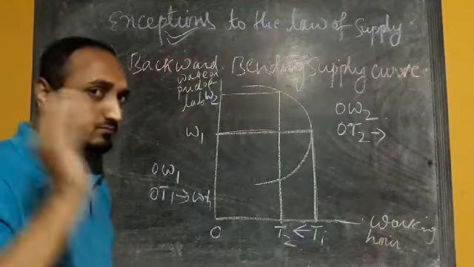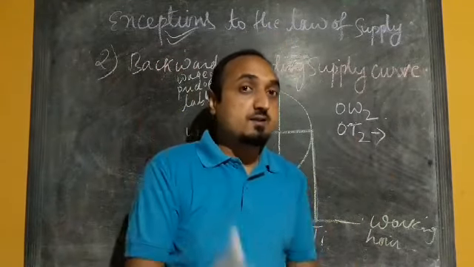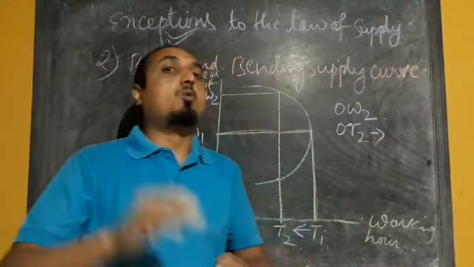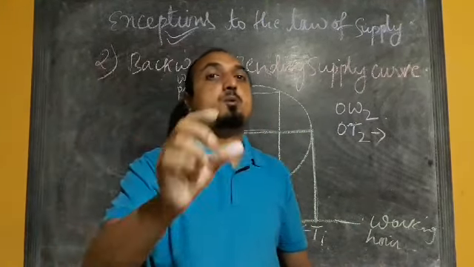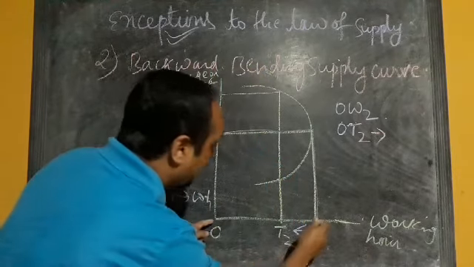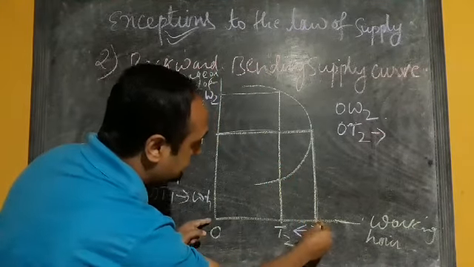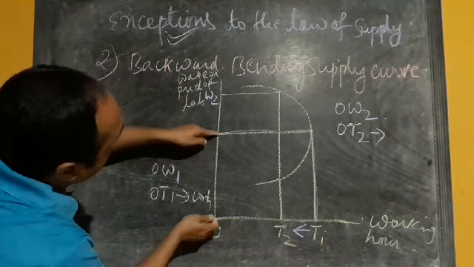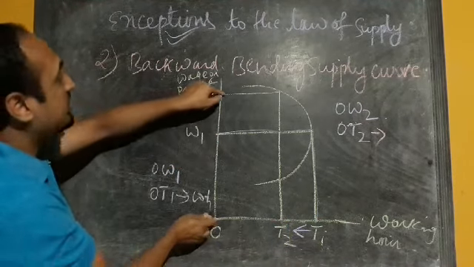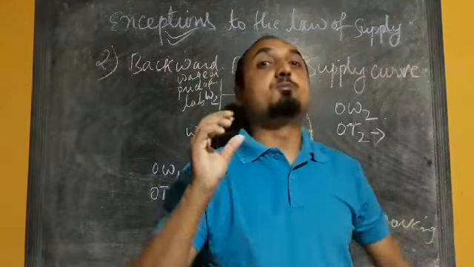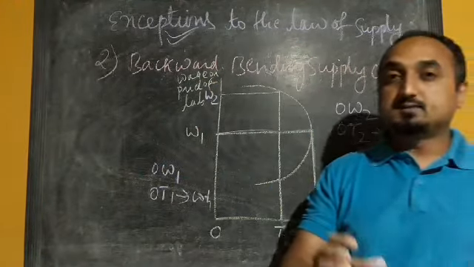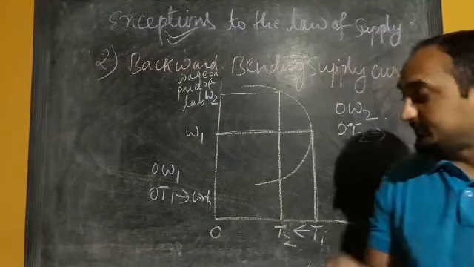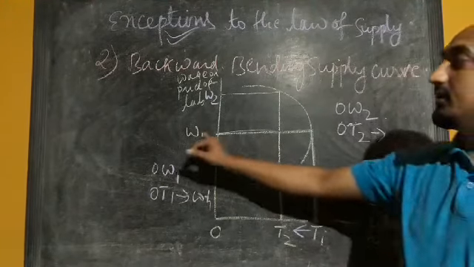So here when the wage rate of the workers is increasing per hour, the working hour of the labor will become shorter. So the working hour is decreasing from OT1 to OT2 because of the increase in wage from OW1 to OW2. So this backward bending supply curve is applicable in the case of labor supply, and that is expressed in terms of working hours and the wage rate.